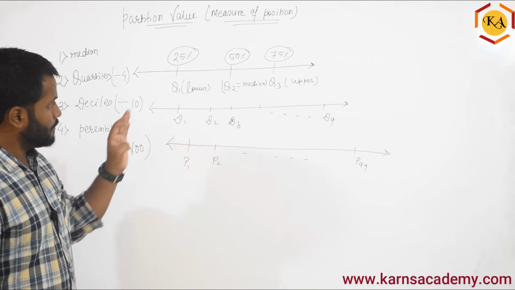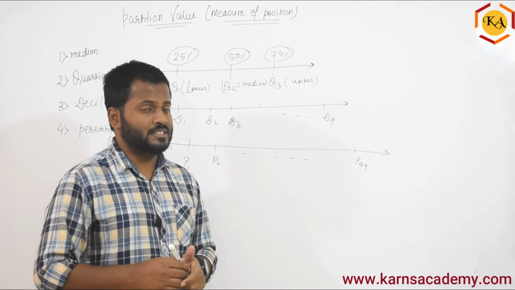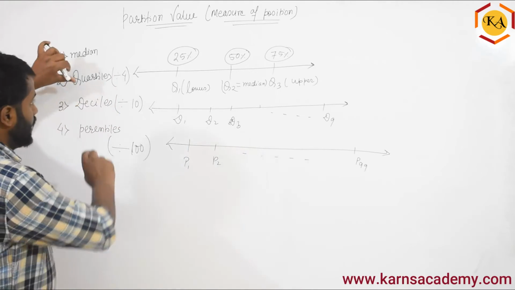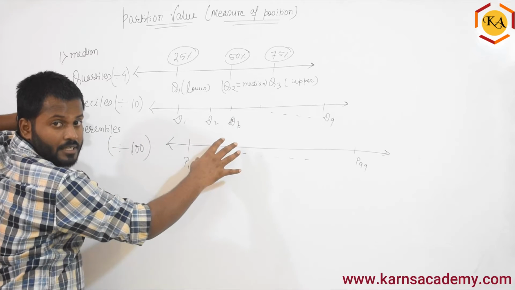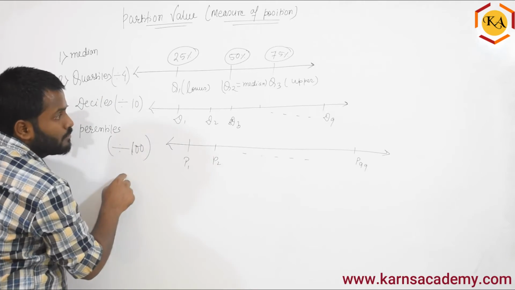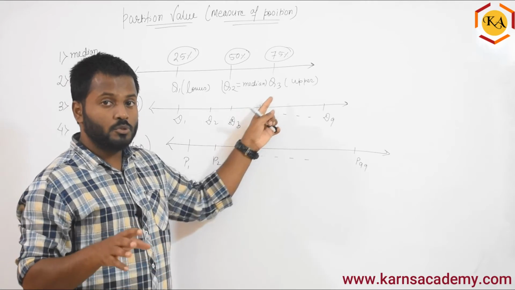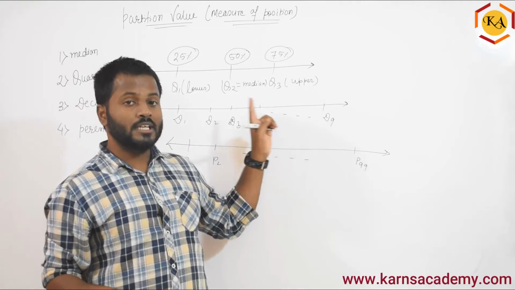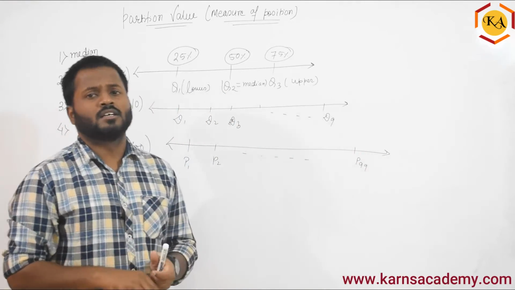Just remember these, whatever I have written here with the graph, so that it will be very easy for you to understand. Only 2 things you have to remember. Quartile divides into 4 equal parts, decile divides into 10 equal parts, percentile divides into 100 equal parts. Since you divide with that number, but when you are finding, you will have 1 less than that. So you will have up to Q3, even though you have 4 here. Here you have 10, you will have up to D9. Here you have 100, you will have up to P99, because the last part automatically comes.